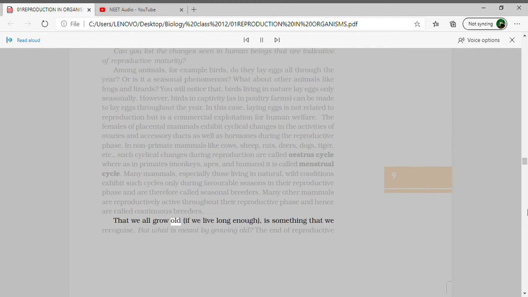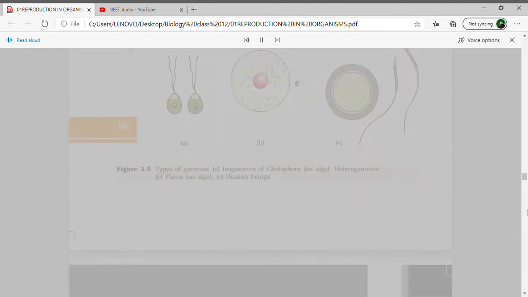That we all grow old, if we live long enough, is something that we recognize. But what is meant by growing old? The end of reproductive